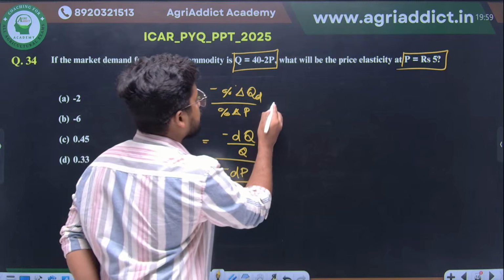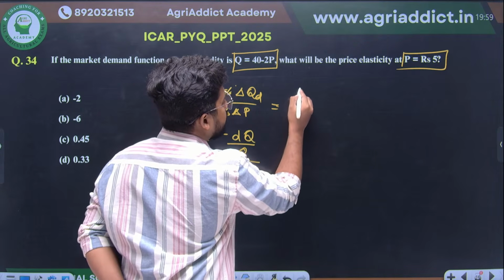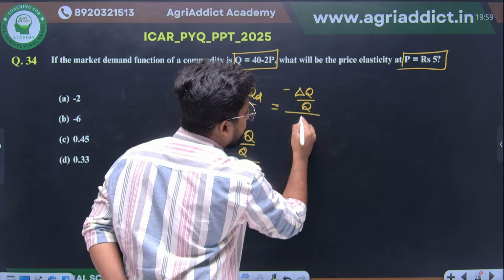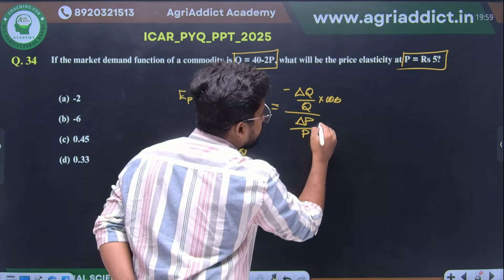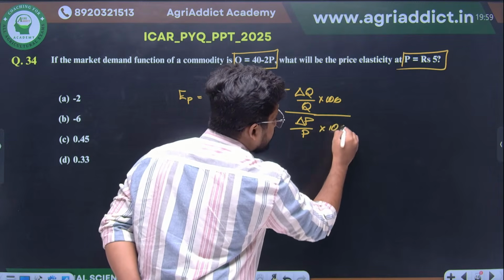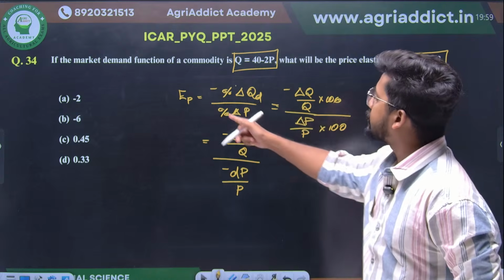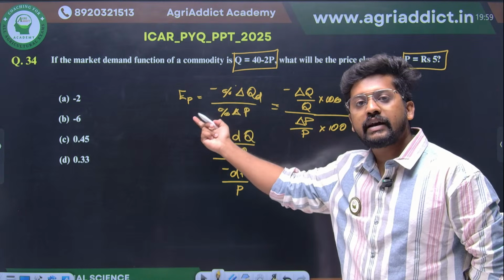See, I am explaining this a little more. Delta q by q divided by delta p by p, here into 100, here also into 100. Am I correct? This is actually your equation for the price elasticity of demand, negative of relative change in the quantity demanded divided by relative change in the price.